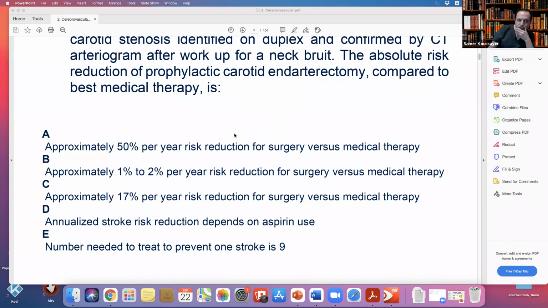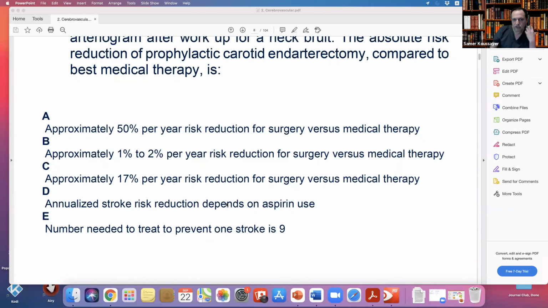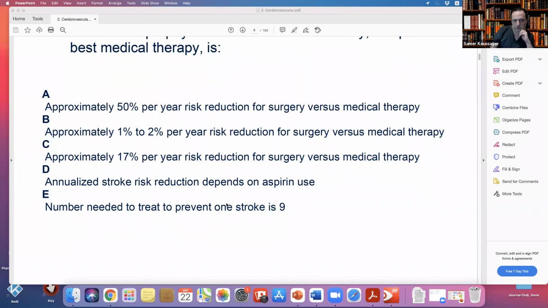Not really. It's more than 9, because again, it's only 1-2%. To prevent 1 stroke, you need to treat almost 95 patients. So the reason is it's not 1 out of 9. What you want to learn from that is that if an asymptomatic patient is to get that benefit, he has to have a life expectancy of more than 5 years to see major improvement between surgery and medical treatment. But this number is remembered because medical people use it a lot in neurology when they argue against surgery in asymptomatic patients.